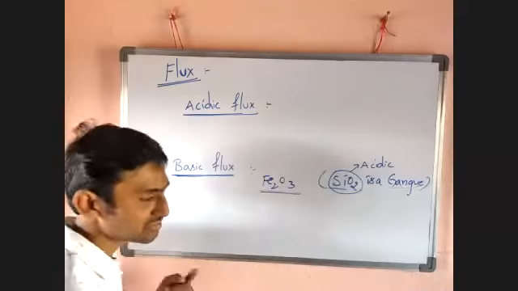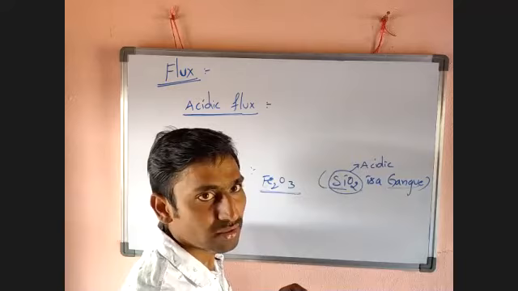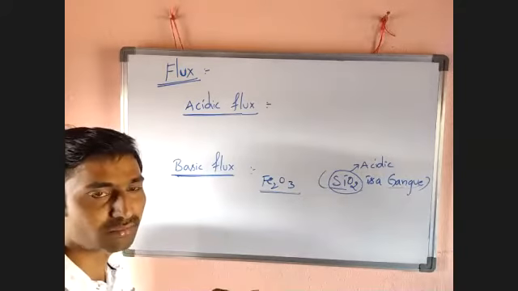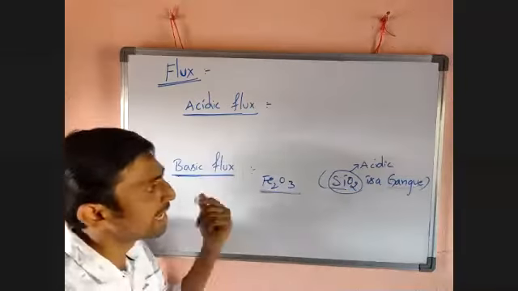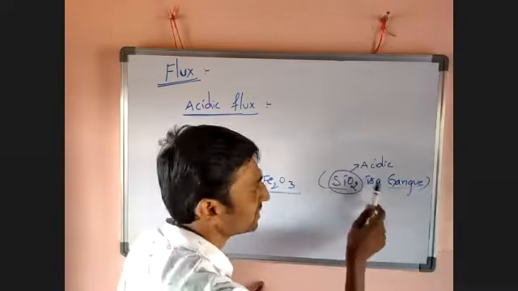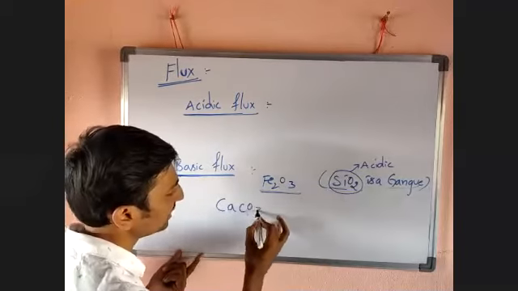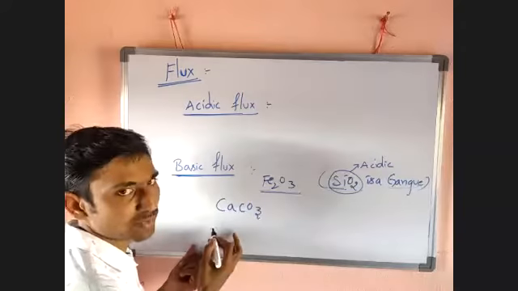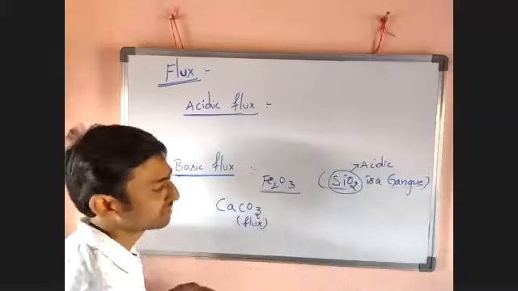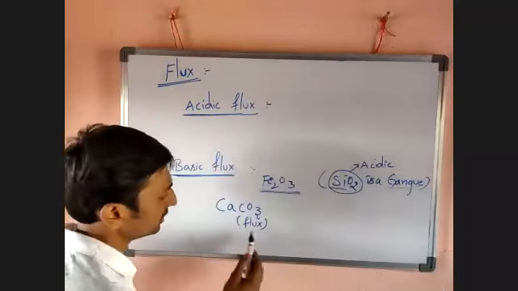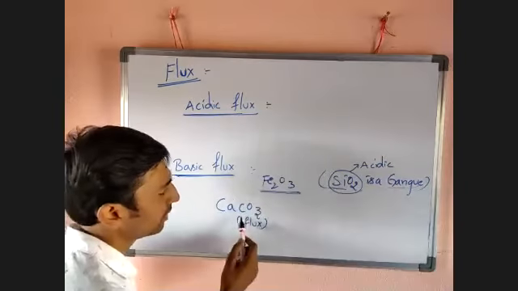If the gangue has acidic nature, what kind of third substance, the flux, do we want to add? A third substance containing basic nature will be added to that hematite because its gangue has acidic nature. So the flux which is used here is CaCO3. What is it? Limestone. It is a flux in case of iron extraction from hematite.